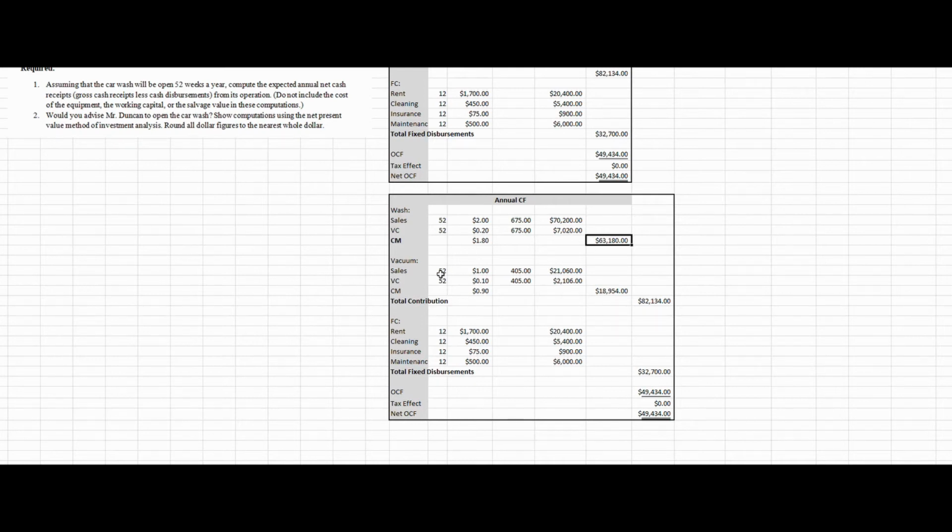That gives me my contribution margin from that particular service, washing. And then I do the same thing down here for vacuuming. I get my contribution from vacuuming, I add them together. There's my total contribution. It's exactly the same as what it was up here.